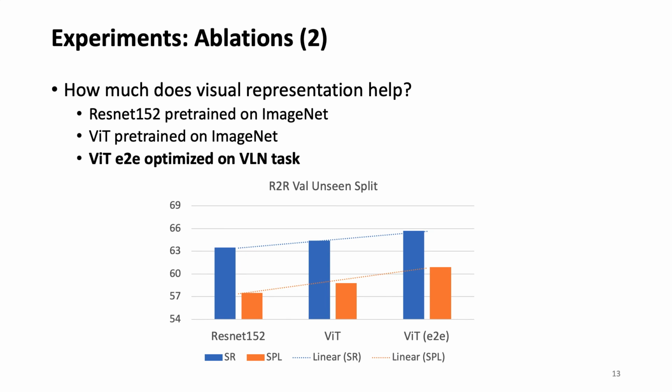The second question is, how much does the visual representation help? We compare with ResNet features pre-trained on ImageNet, the ViT features pre-trained on ImageNet, and our end-to-end optimized ViT features on the VLN dataset. The results show that the ViT features outperform the ResNet feature, and the end-to-end optimization can further improve the performance.